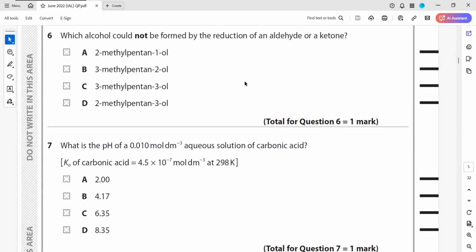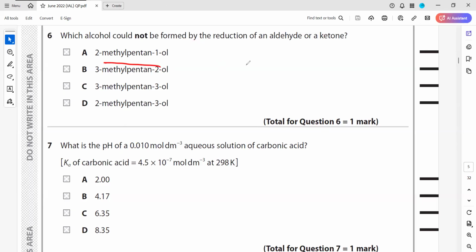Which alcohol could not be formed by reduction of an aldehyde or a ketone? How to know? If something is a primary alcohol, it will oxidize to aldehyde. If something is a secondary alcohol, it will be oxidized to ketone. But tertiary alcohol cannot be oxidized. So we just have to identify which is the tertiary alcohol. The question is asked in reverse order.